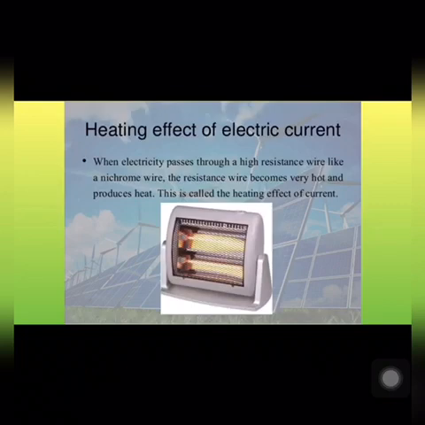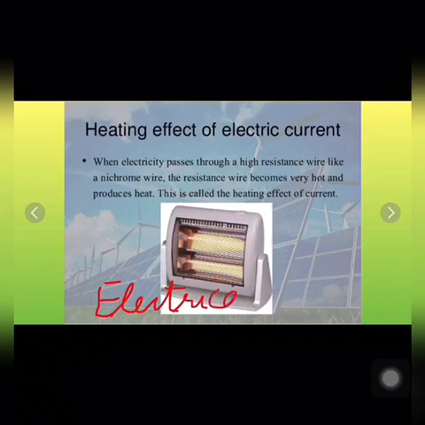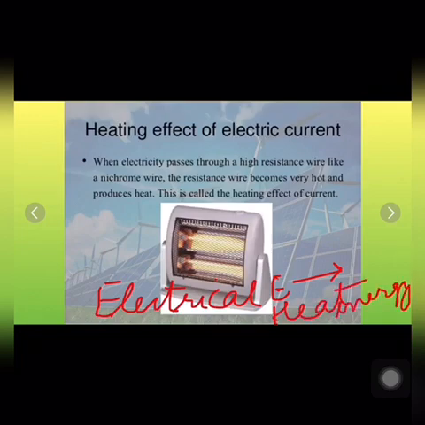And this process of transformation of electrical energy into heat energy due to electric current is called heating effect of electric current. So when electricity passes through a high resistance wire like nichrome, the resistance wire becomes very hot and produces heat. So this is also called the heating effect of electric current.